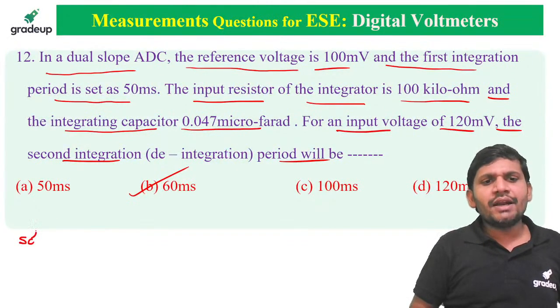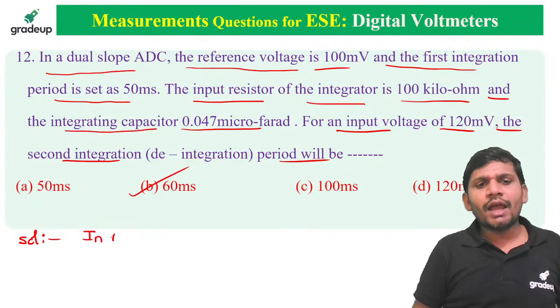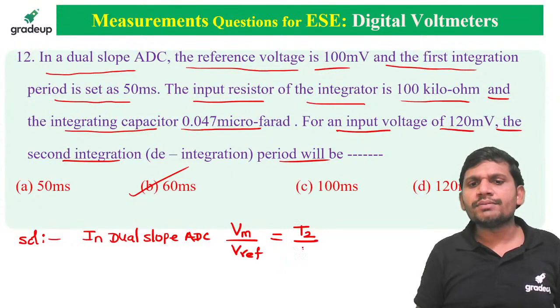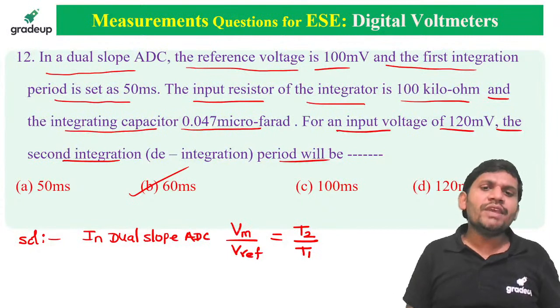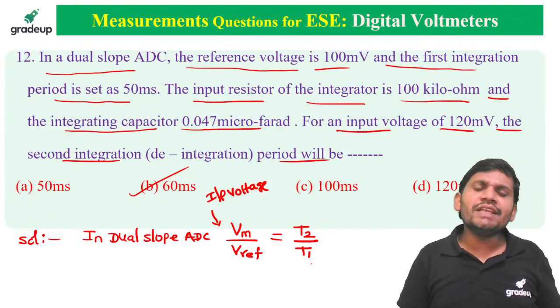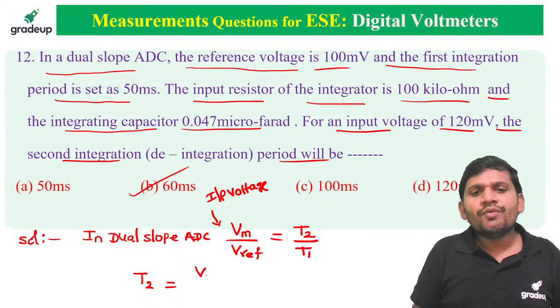Yes, friends, please concentrate. What is the solution for this one? All of you know this well. In a dual slope ADC, what is the formula? Vm by V reference equals T2 by T1. Vm is the input voltage, T1 is the first integration period, T2 is the second integration period. Then T2 equals Vm by V reference into T1.